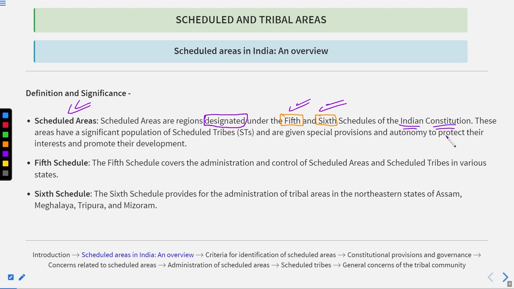Because they are mentioned under the constitution schedules, that's why these are the schedule areas. What is the significance? These areas have a significant population, meaning they have the major chunk of the population of the scheduled tribes, and are given special provisions and autonomy to protect their interests and promote their development.